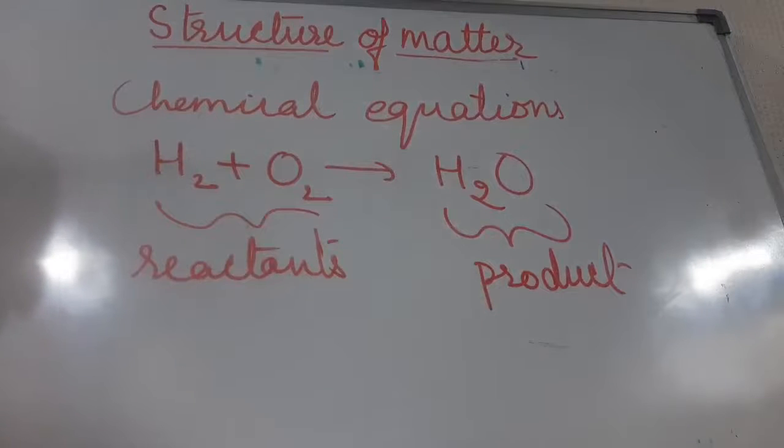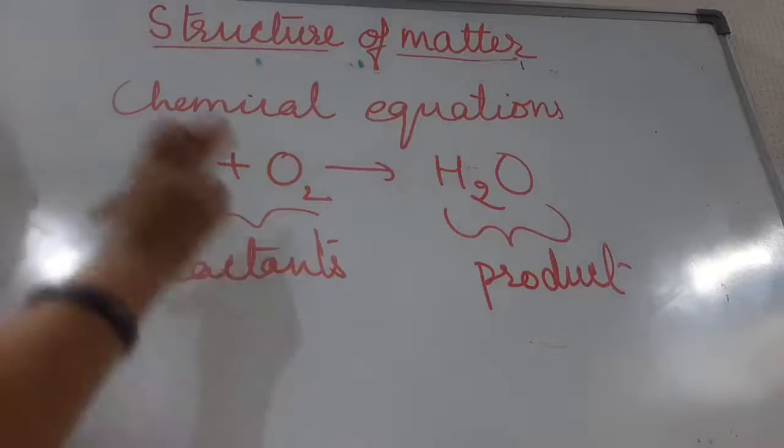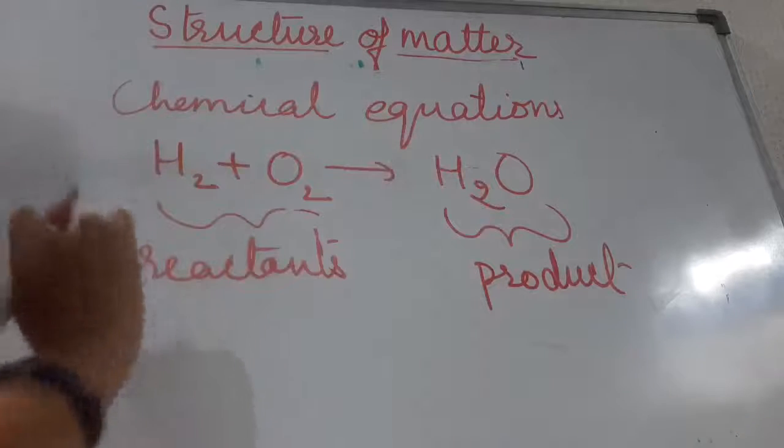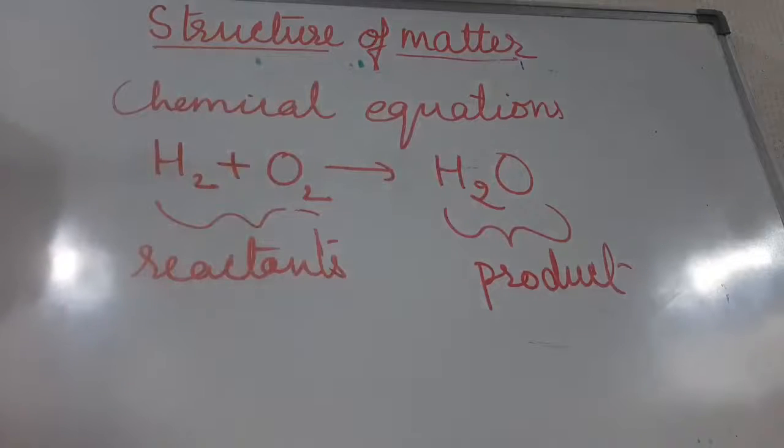Okay, so children, what is a chemical equation? A chemical equation shows the result of a chemical reaction in which the reactants and the products are shown by symbols and formulas. That is known as a chemical equation.